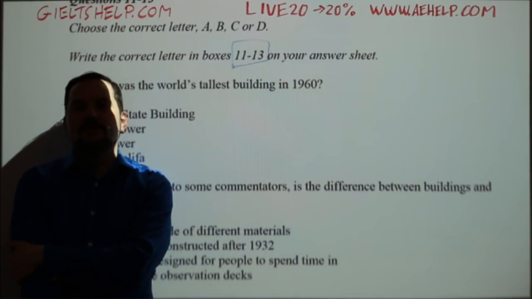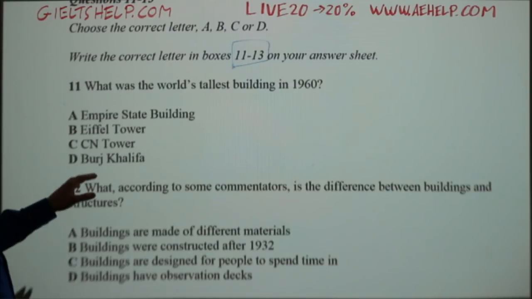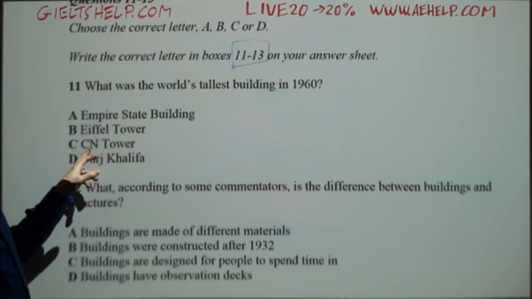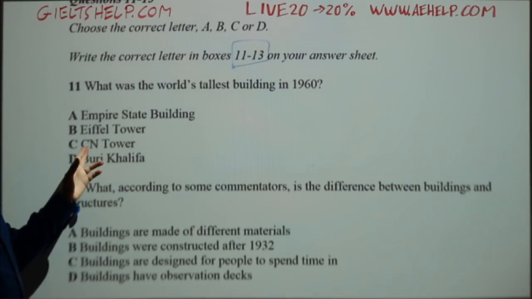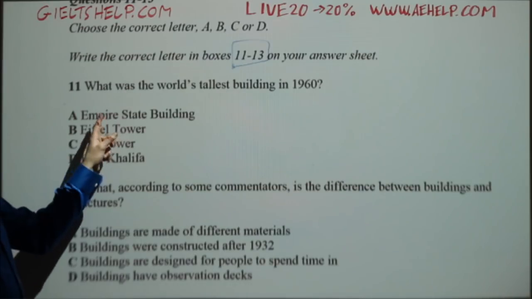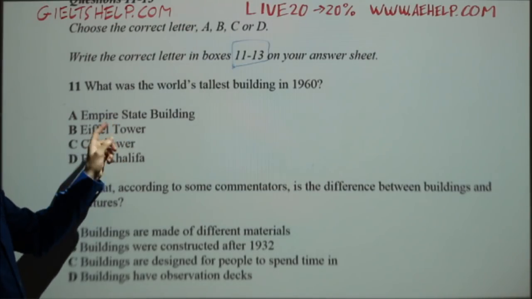Oh, the Burj Khalifa is much, much more modern than that, Subhash. There's only basically two that you might wonder about. Okay, so some of you are saying Empire State Building, some of you are saying the CN Tower. When was the CN Tower built? So Empire State Building has a very good chance of being the right answer.